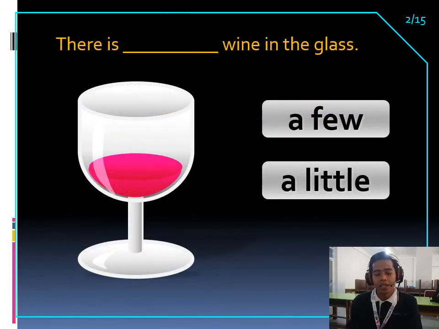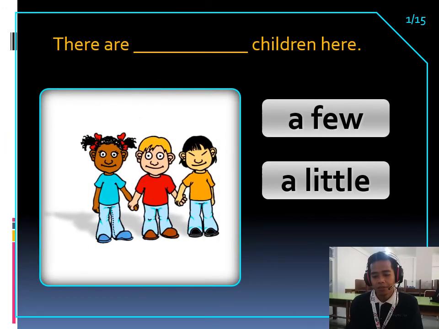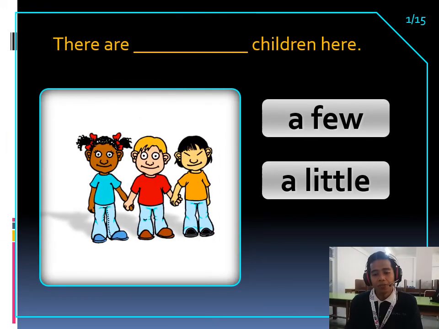Okay, let's see. There is blah blah blah wine in the glass. Which one is the correct answer? Okay, there are blah blah blah children here. Okay, there are a few children here.